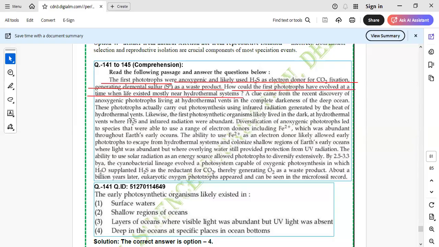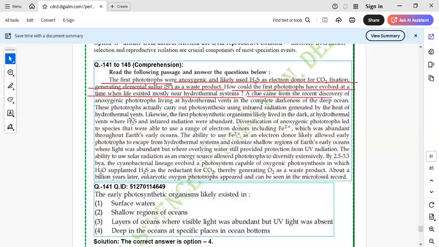Hydrothermal vent, all of you are aware. I have taught these things in structure of earth: hydrothermal vents, black smokers, smoky pipes. This question was from there, and we have discovered in the last few years a lot of biodiversity in hydrothermal vents where temperature is around 180 degrees Celsius.